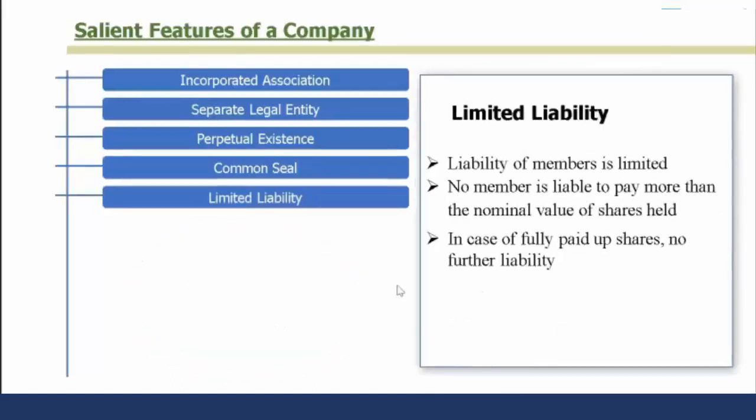A company has limited liability. That means in the company form of organization, the liability of the members is limited. No member is liable to pay more than the nominal value of the shares. In case of fully paid up shares, there is no other liability. If the shares are not fully paid up, if some monies are not called yet, the liability will be restricted to the extent of unpaid capital.